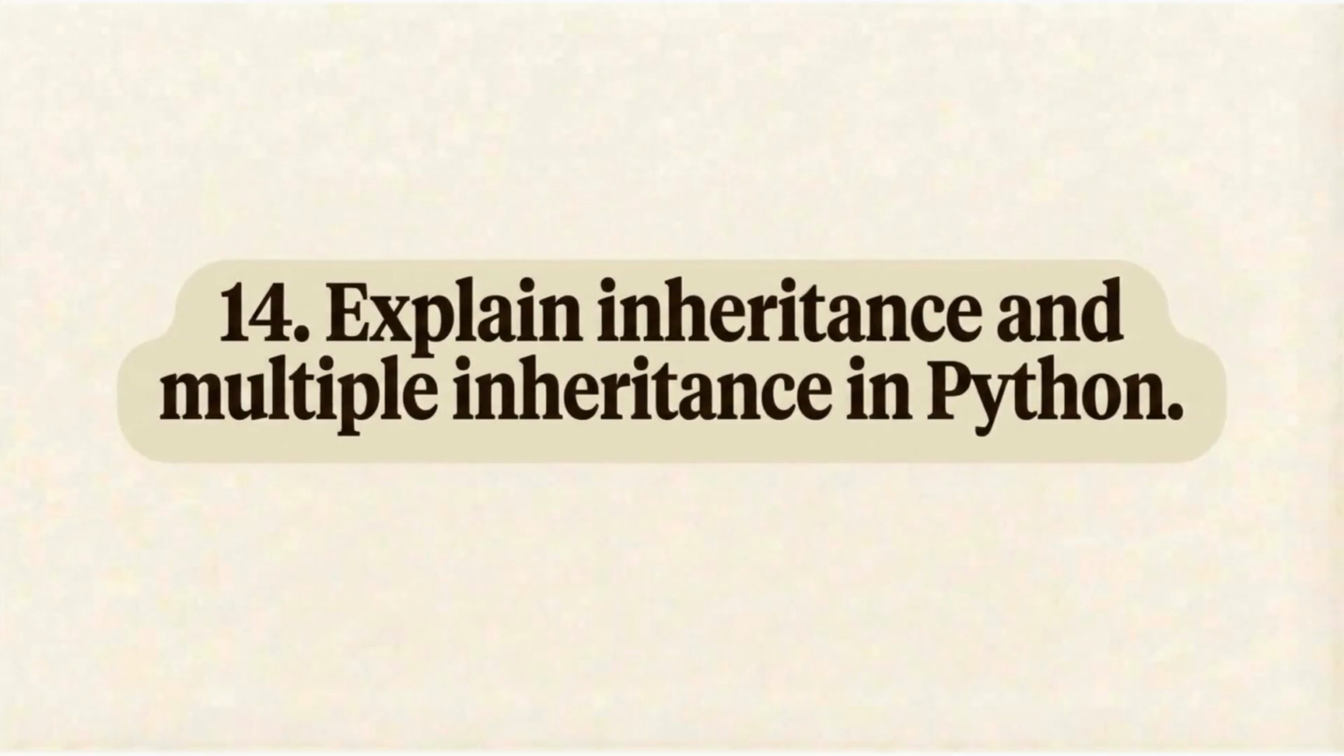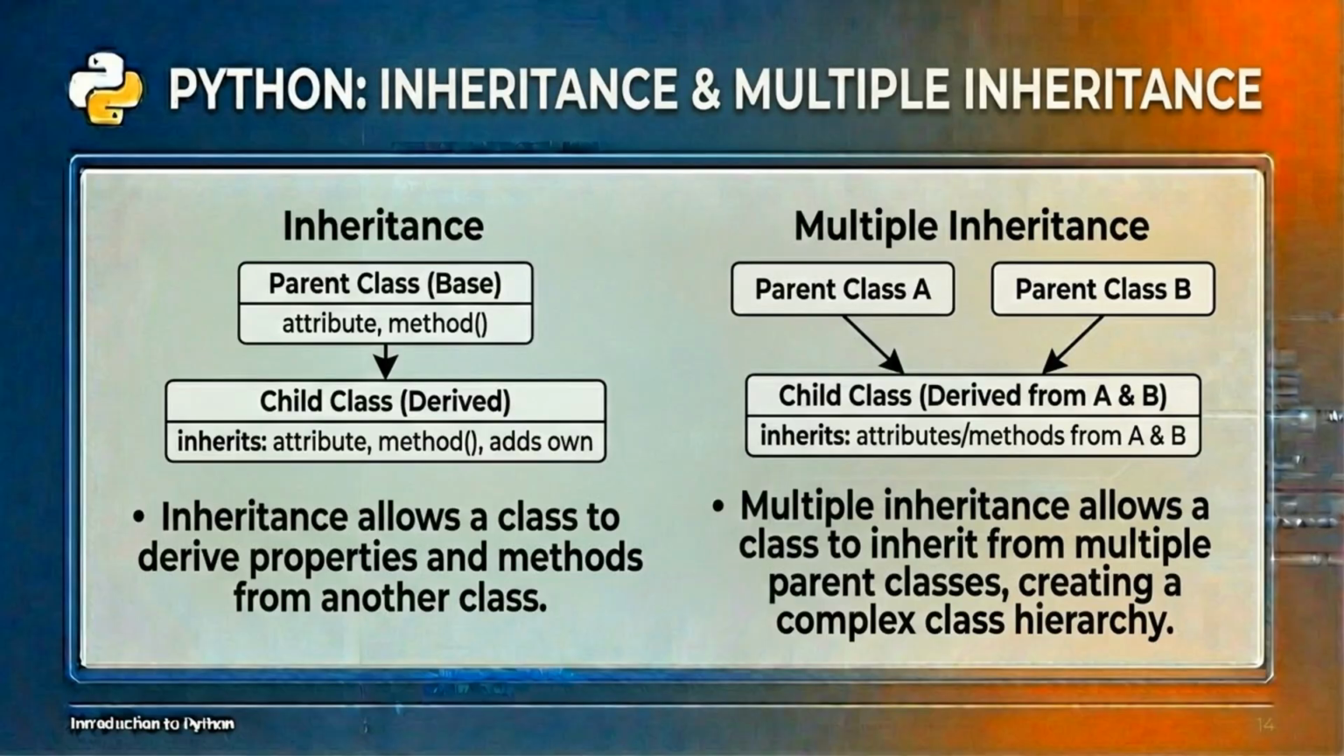Explain inheritance and multiple inheritance in Python. Inheritance allows a class to derive properties and methods from another class. Multiple inheritance allows a class to inherit from multiple parent classes, creating a complex class hierarchy.